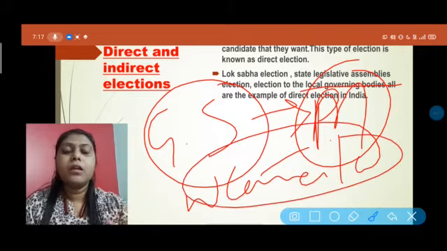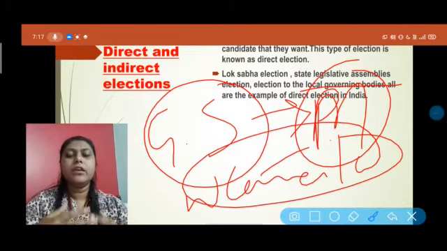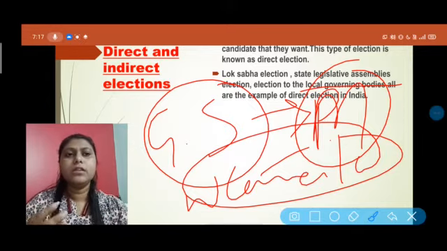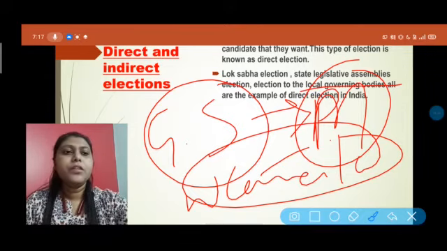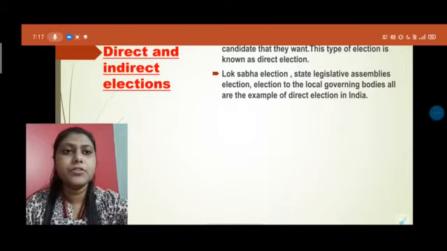If you are living in urban areas or township areas, in your address you get the ward, where a number of colonies make up one ward, and that ward has one leader, who is called the ward councillor. So these are the areas which come under the system of direct election.